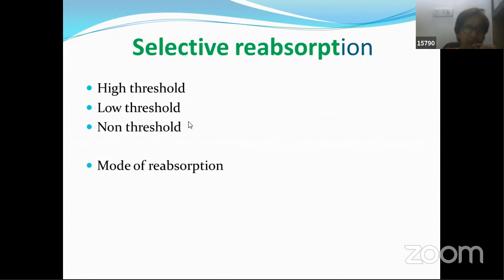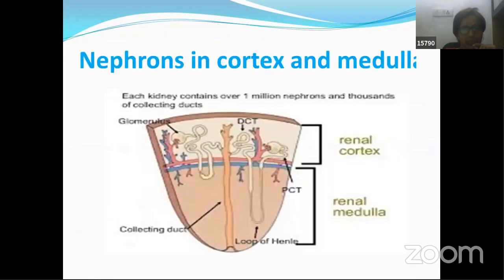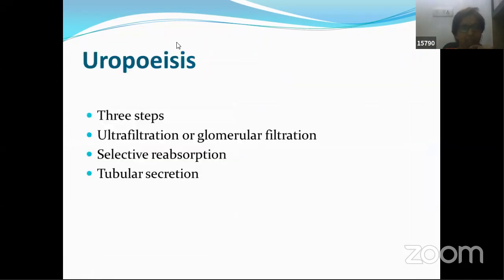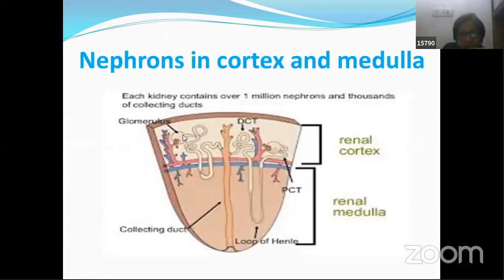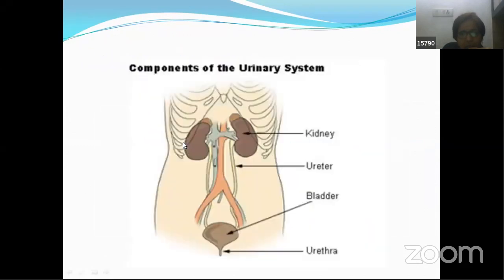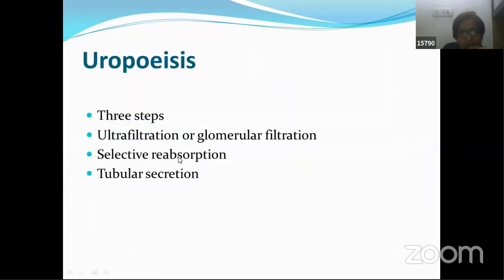Friends, what we have learned so far, let us quickly recapitulate. The mechanism of urine formation, also called the physiology of urine formation, is also called uropoiesis. This takes place in 3 steps. The first step is called ultrafiltration or glomerular filtration. The second step is selective reabsorption. The third step is tubular secretion. We'll deal with these 2 steps in detail in the next class.